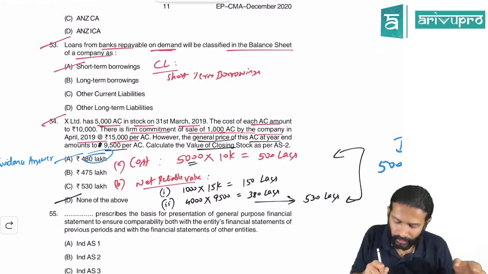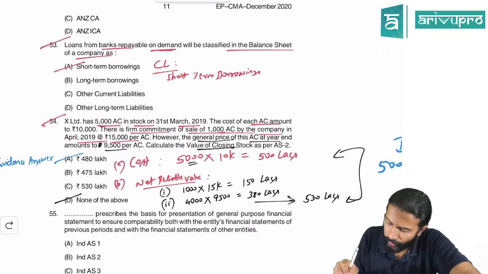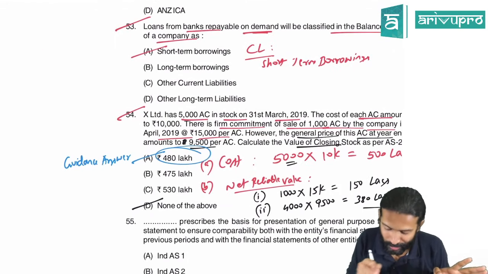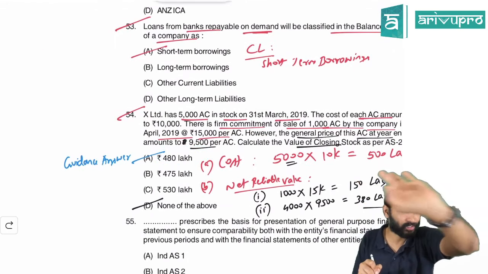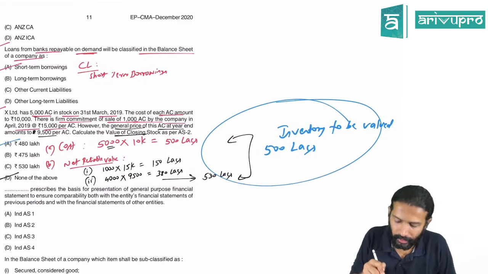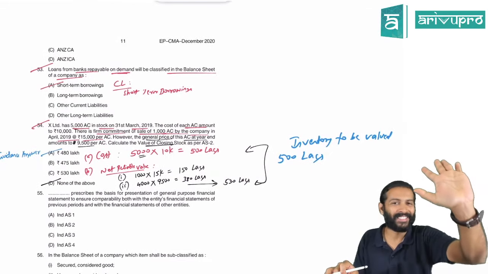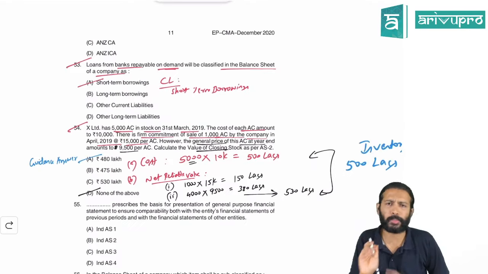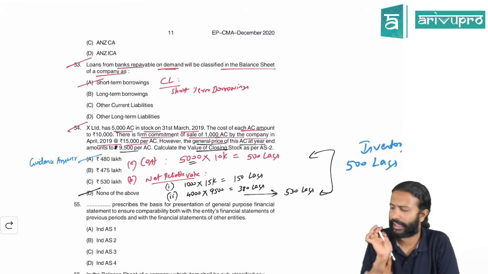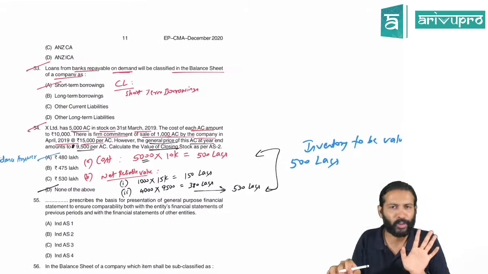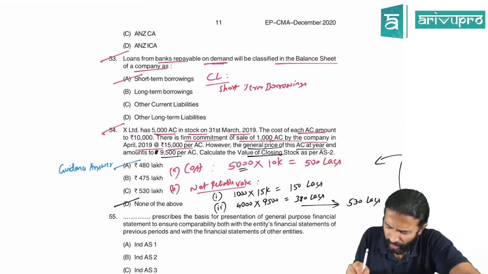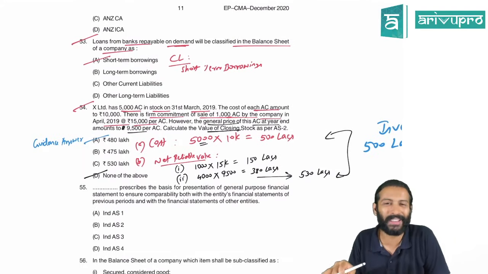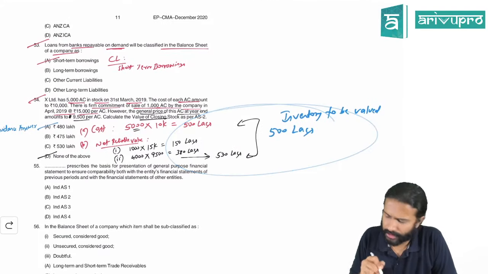How they arrived at 480, maybe it is a typo. They wanted to type 500 lakh, by mistake they typed 480. I have absolutely no idea how they arrived at it. But in my opinion, that is wrong. I believe this 500 lakh should be the value of the inventory. This is one more question where I have a different opinion on this particular paper. Two questions I don't agree with the guided answer. How they arrived at 480 is really a mystery. Let me also figure it out. I'll have to think about some permutations and combinations. But in my opinion, this is the right answer, and I will not change this.